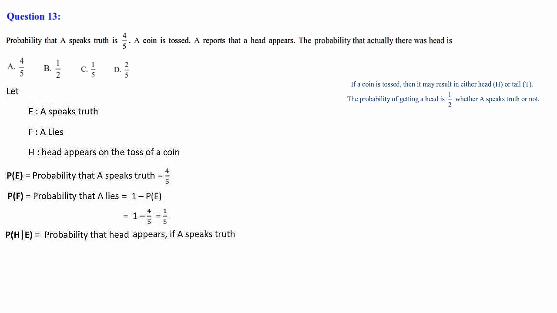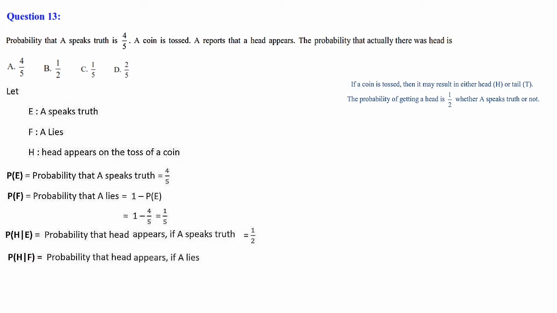So P of H given E, the probability that head appears given that E, means A is speaking the truth. I told you before, it's not related. So always the probability is 1 by 2 while tossing a coin. Next is P of H given F. Also the same thing: the probability of getting a head given that A is lying.